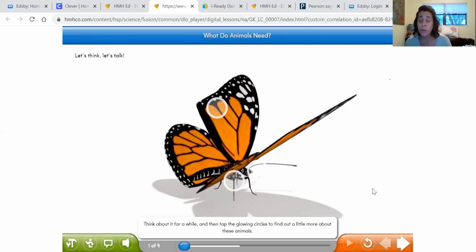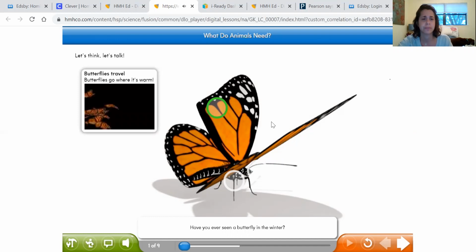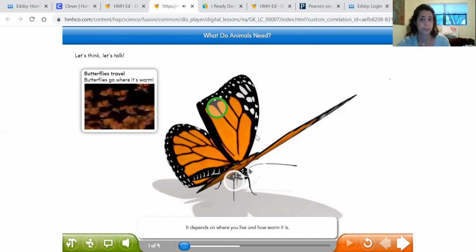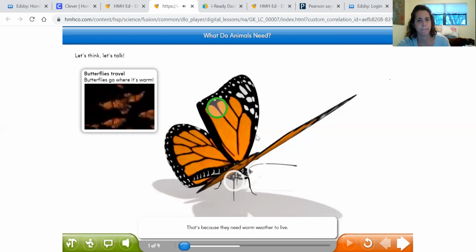So, what do you think it needs? I hear food. All right, let's see what else. What is this? Have you ever seen a butterfly in the winter? It depends on where you live and how warm it is. In winter, butterflies fly south. They change their home to find new shelter. That's because they need warm weather to live.